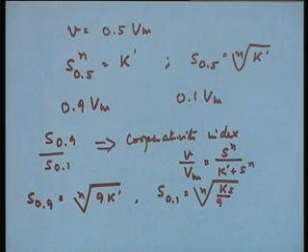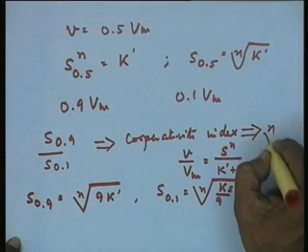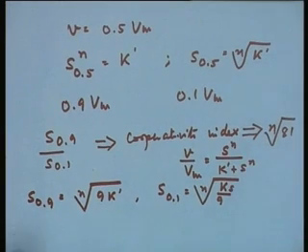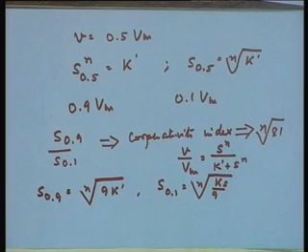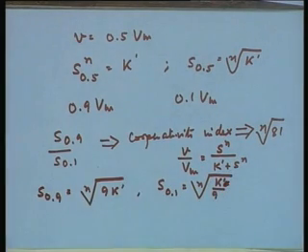The ratio, the cooperativity index, will be the nth root of 81.